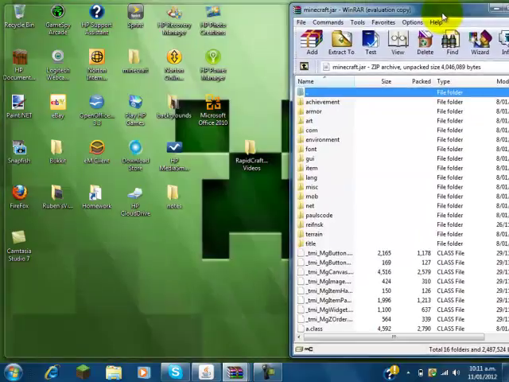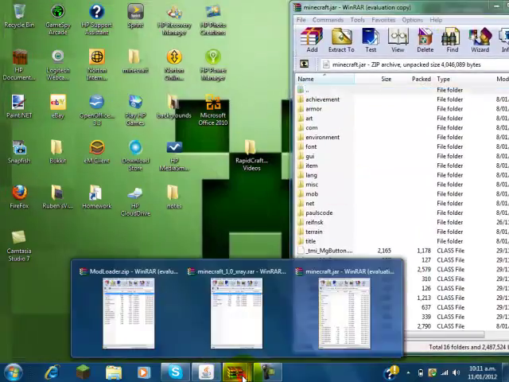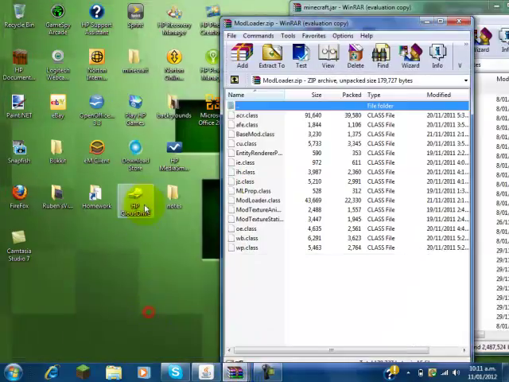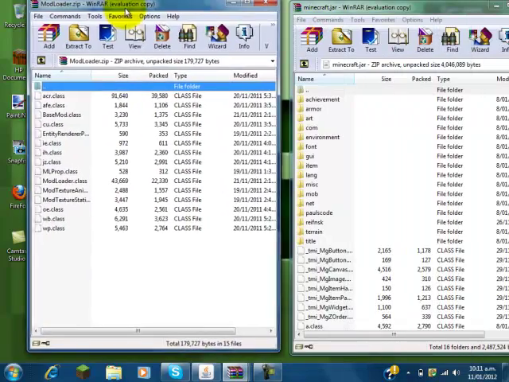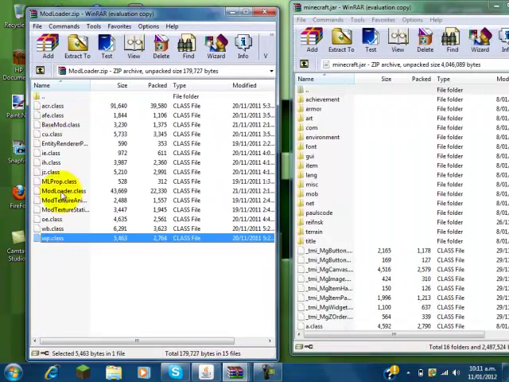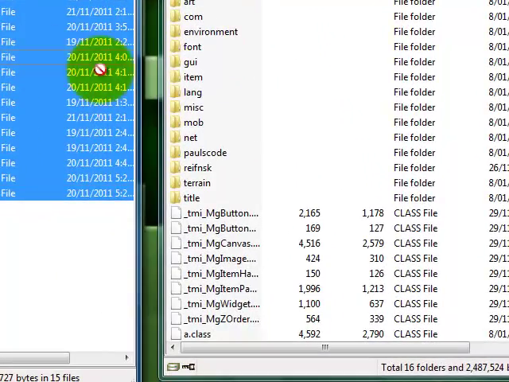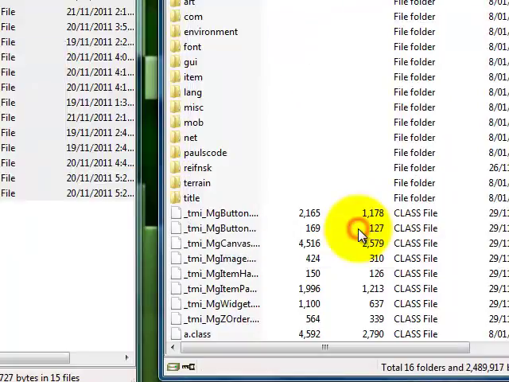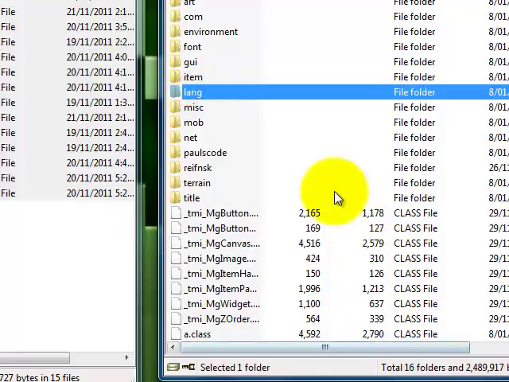You're just going to have to open your Mod Loader and just drag it in. What I have to mention to you is that you've got to delete a little folder called META-INF, but it's not here at the moment because I've already deleted it beforehand.